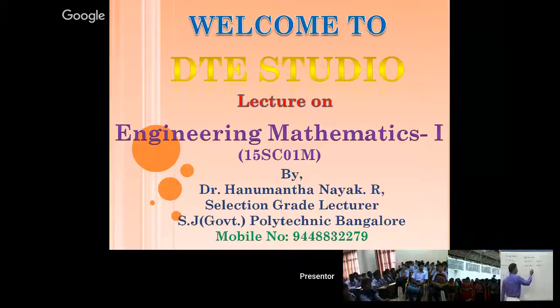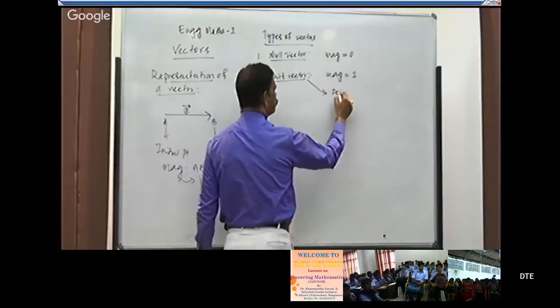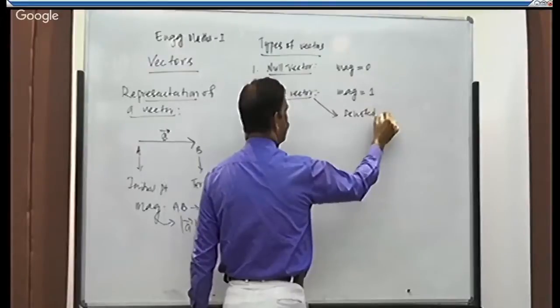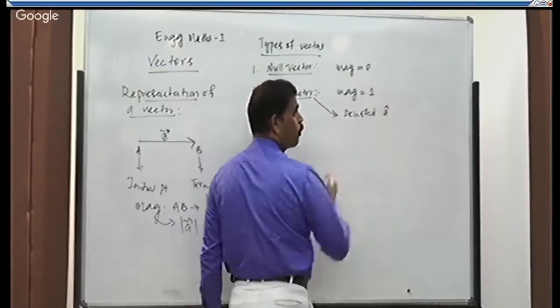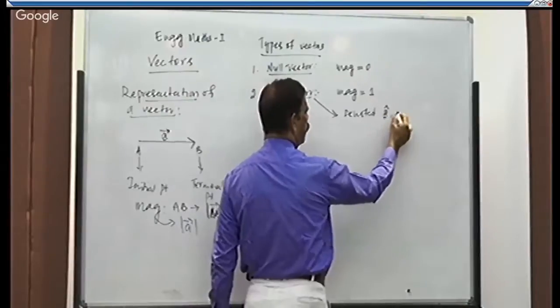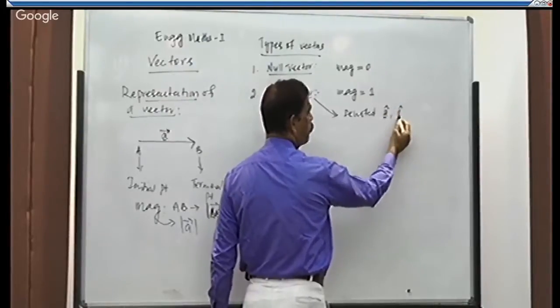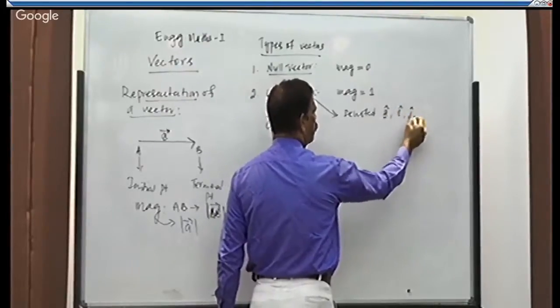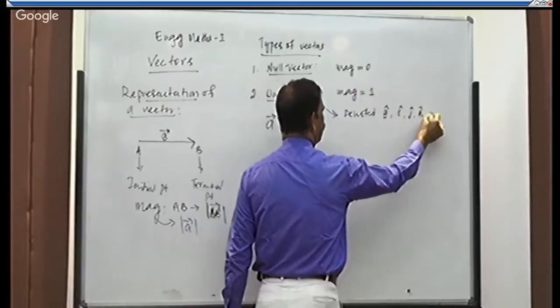Unit vectors are always denoted by a small letter with a cap over the head. See, A cap means what? Unit vector of A. I cap is unit vector I, J cap is unit vector J, K cap is unit vector K, N cap is unit vector N.